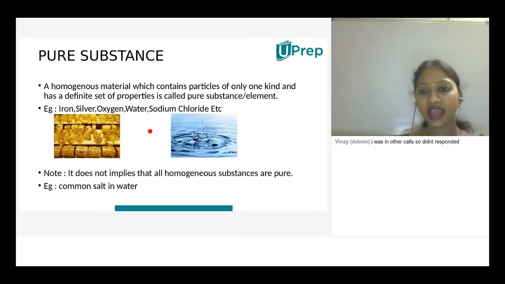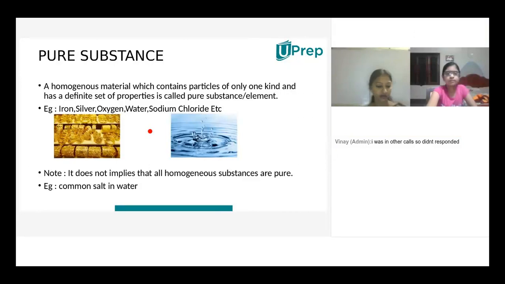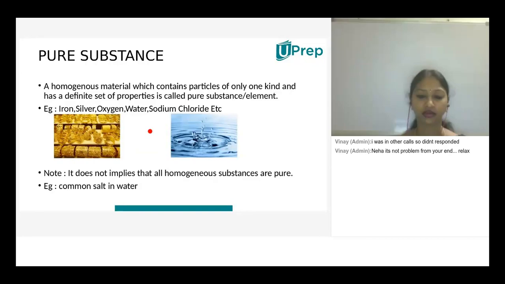If I take a bar of iron, when I break it into simpler pieces, I'll get only iron particles in it. Good. An example is common salt, sodium chloride. Sodium chloride consists of sodium and chlorine. Though two different components are present, together they give only one single property. That's why even a compound is considered as pure.